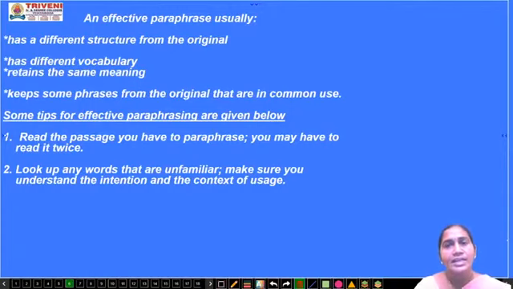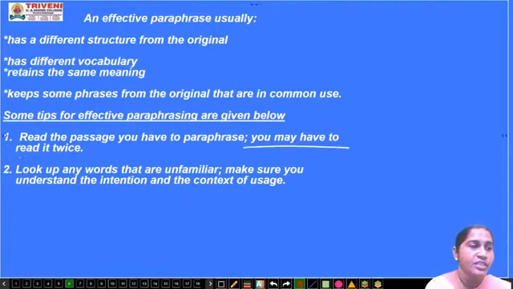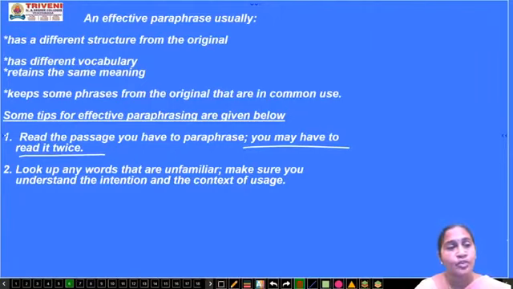When you know it, then you can frame it, because if you know the correct meaning of the vocabulary and why it has been used in that paragraph, then only you can correctly frame a sentence. So read the passage you have to paraphrase. You may have to read it twice or more than that also. Then also you have to put in your maximum effort to understand what the author wants to tell in this particular paragraph.